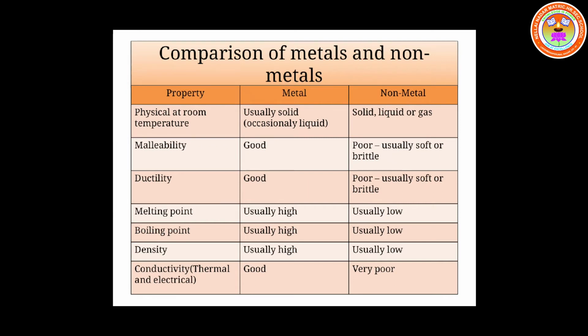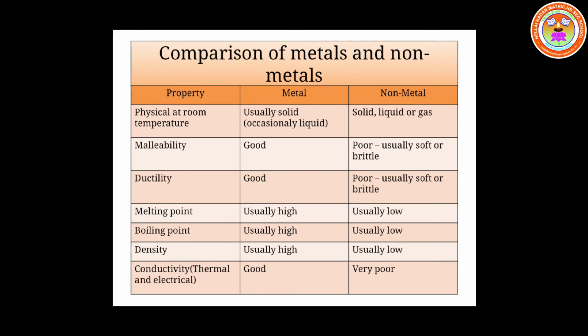The melting point of metals is very high because the constituents of metals are very closely arranged. Since they are solids, the constituents of the metals are very closely arranged. So metals have got high melting point.